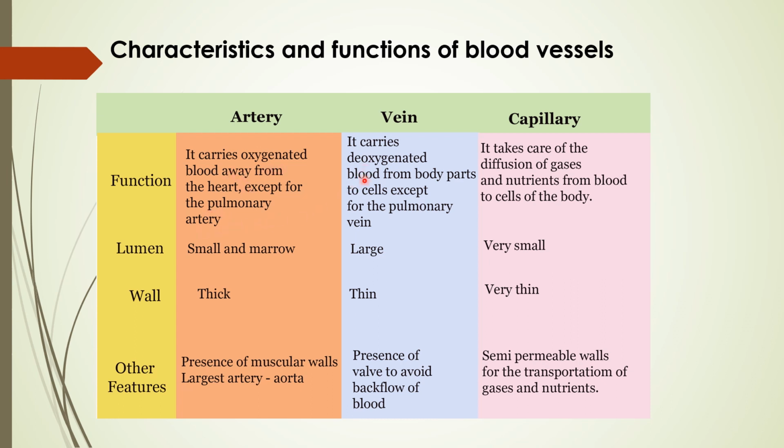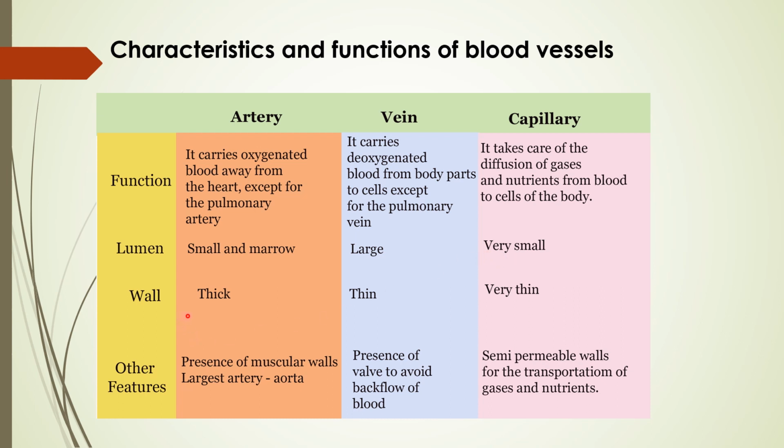Veins are meant for deoxygenated blood. The exception is the pulmonary vein. And what about the capillaries? Capillaries take care of the diffusion of gases and nutrients from the blood to the cells of the body. As I told you, lumen means the space inside the artery. So that is small and narrow due to the thick wall. Whereas the space in the veins is large, and capillaries are very fine blood vessels, so that space or lumen is very small.